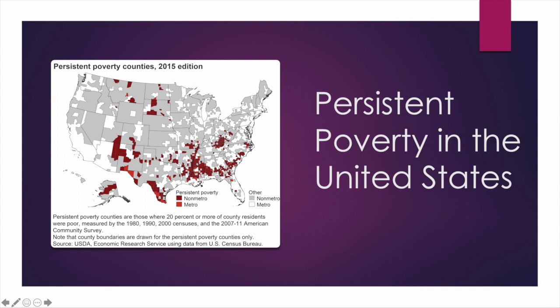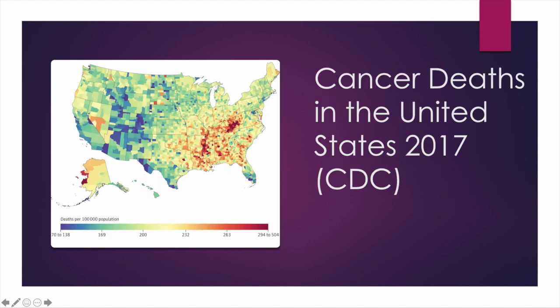So now we can think about poverty, this economic factor, in relationship to various kinds of health outcomes. So in this particular CDC map, we see cancer deaths in the United States, deaths per 100,000 individuals in the population. And you can see some of the highest rates of cancer deaths are also distributed in the Appalachian area of Kentucky and West Virginia. You can see it in the Mississippi River Delta. This is an example of health inequality when you see the interconnection of income inequality, poverty, and a health outcome, a prevalence of disease such as cancer.